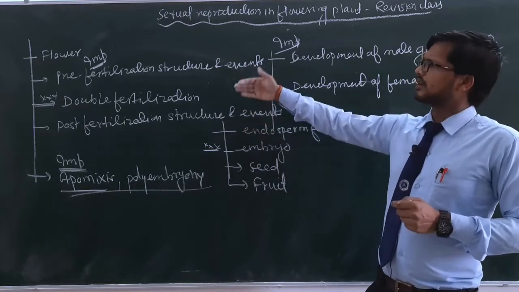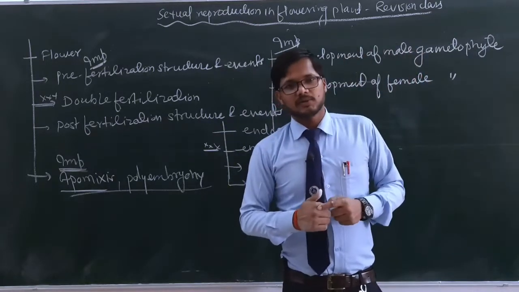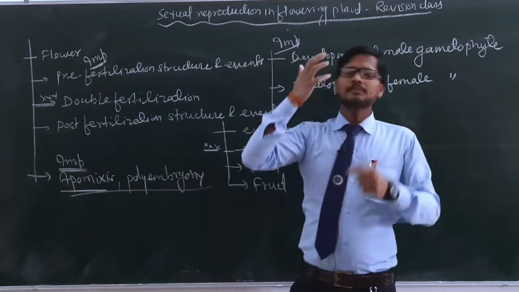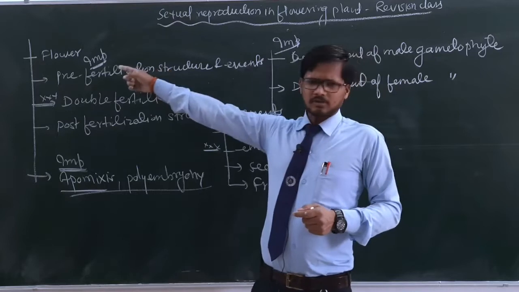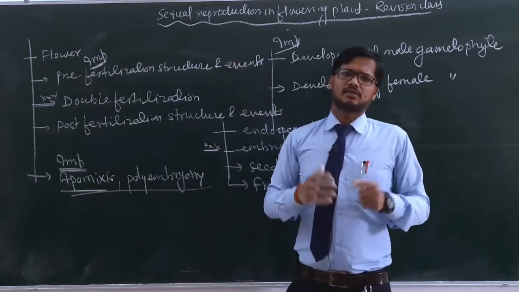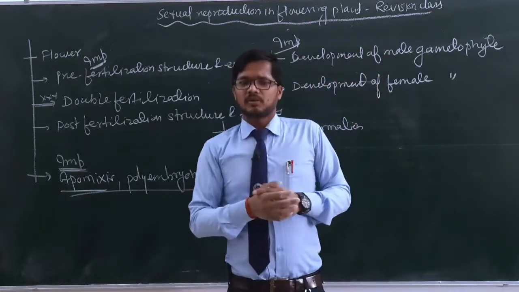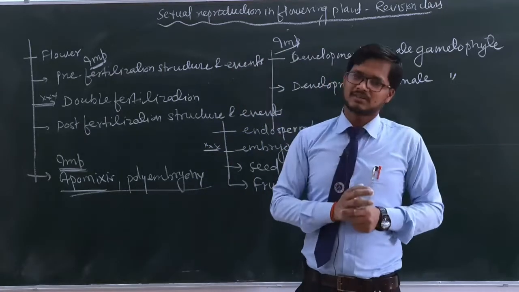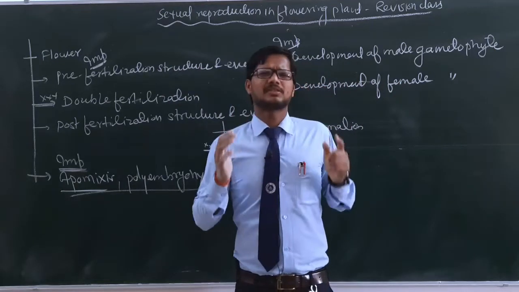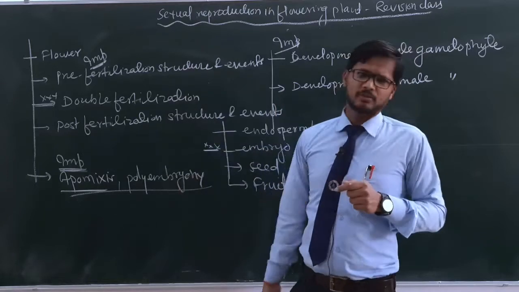Without wasting time, we will start with pre-fertilization structure and events, and in that we are going to form the male as well as female gametophyte along with the structure of the flower. You all studied the structure of the flower in class 11th, so we will quickly recap. In the flower there are accessory whorls and essential whorls. In the essential whorls, the male and female reproductive organs, stamen and pistil respectively, are situated, and in the accessory whorls there are sepals and petals. These points are not as important, but we will start with the flower and then discuss pre-fertilization structure and events one by one.